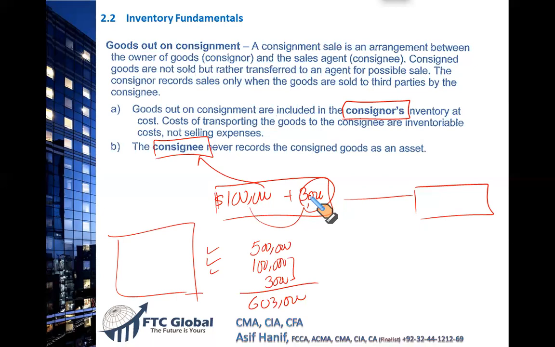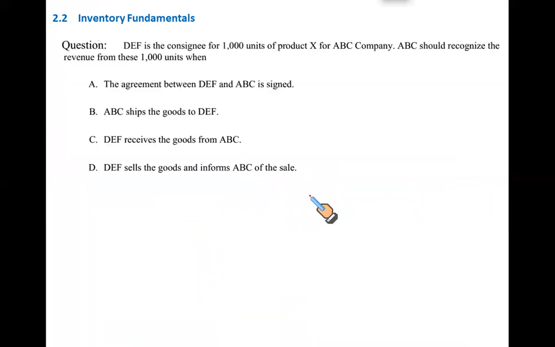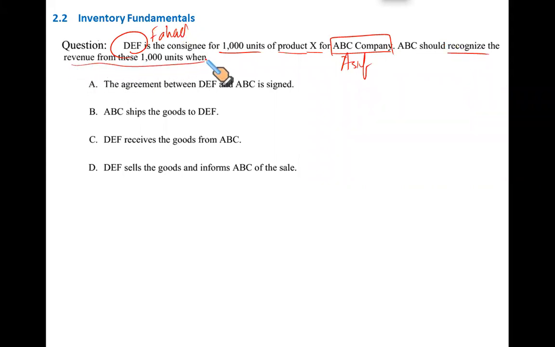All right. So what we have next, I think, is a question. This one. DEF is the consignee, consider it's Fahad, for 1,000 units of product X. ABC company is the consigner who has delivered these goods to DEF. So ABC is the consigner. That's me, for example. Now, Fahad is the consignee who has 1,000 units of product X, and he holds them for me as ABC company. ABC should recognize revenue from these 1,000 units when the agreement between DEF and ABC is signed.